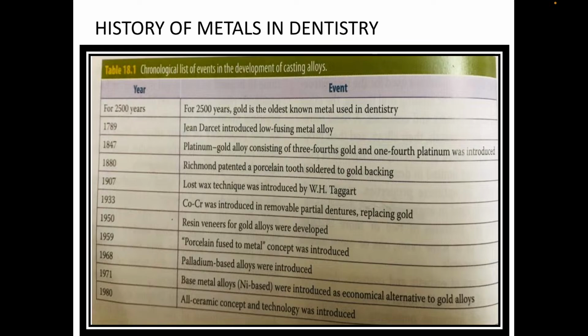All ceramic concept and technologies were introduced in 1980. In 1971, base metal, that is nickel, was introduced as an economical alternative to gold, with very high resistance and very good properties for replacement through the cast alloy.